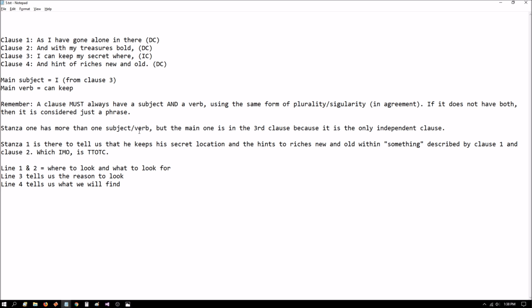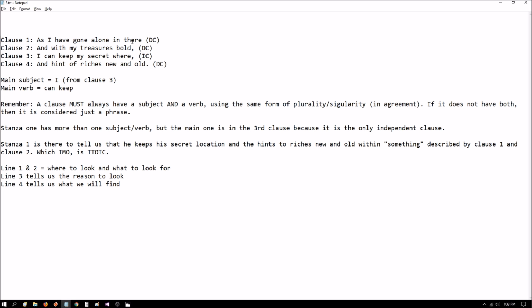Okay, now we'll take a look at the poem here, because this all relates to the poem. Forrest uses this idea a lot in the poem. As we can see here in stanza 1, let's break it down. And our work that we previously did with the diagrams is helping us do this. As I have gone alone in there. Now there's no comma here, but still we have a conjunction in the very next line. So this conjunction is joining these two phrases.